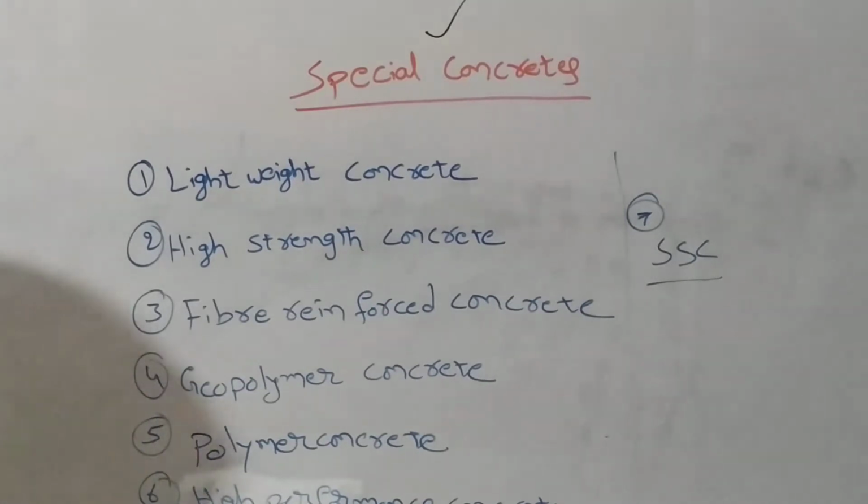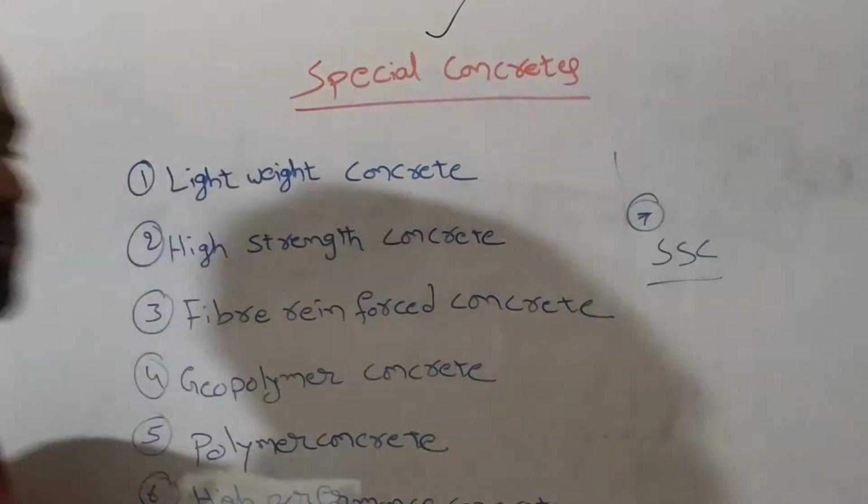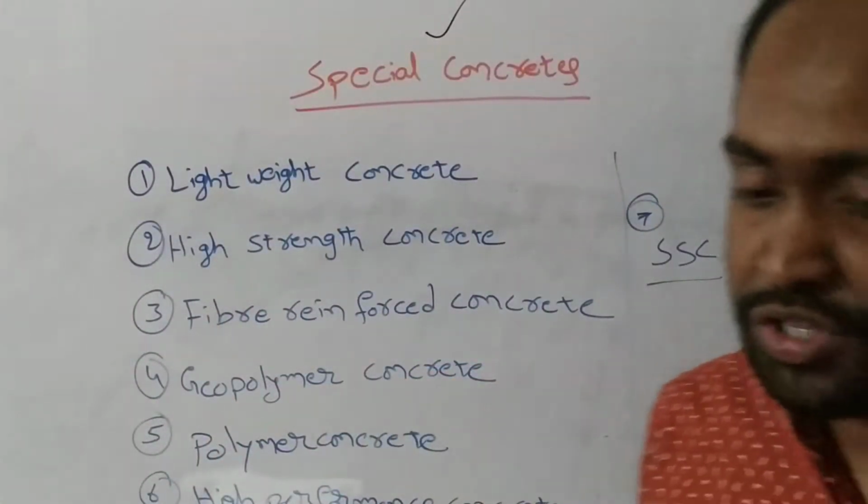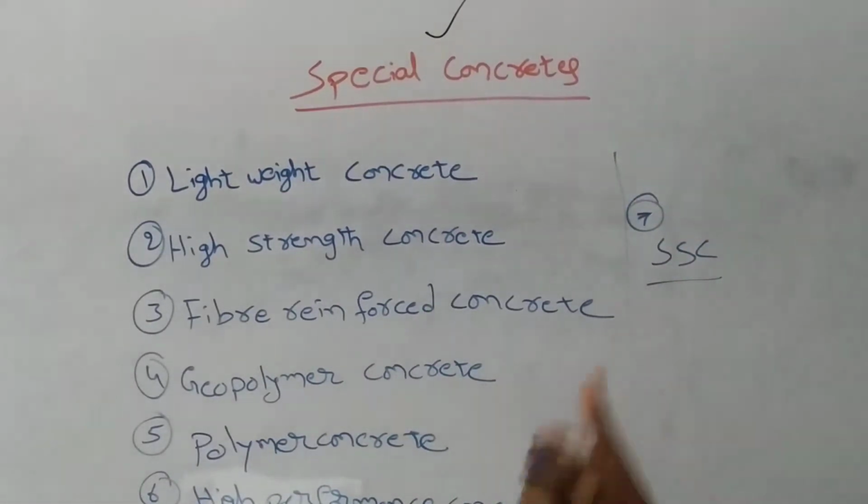All these concretes we can obtain by using different types of admixtures. These are the most commonly used special concretes.